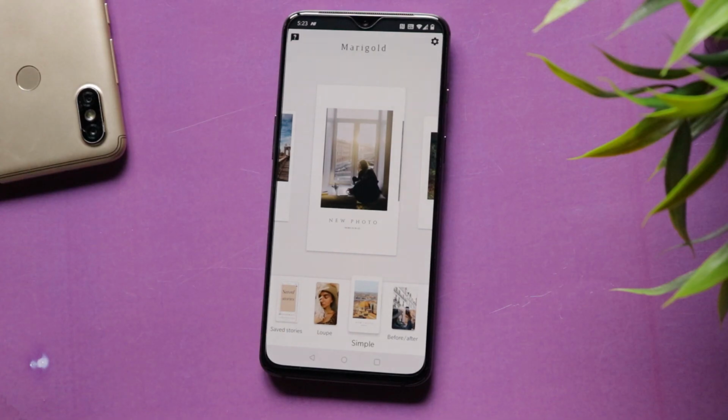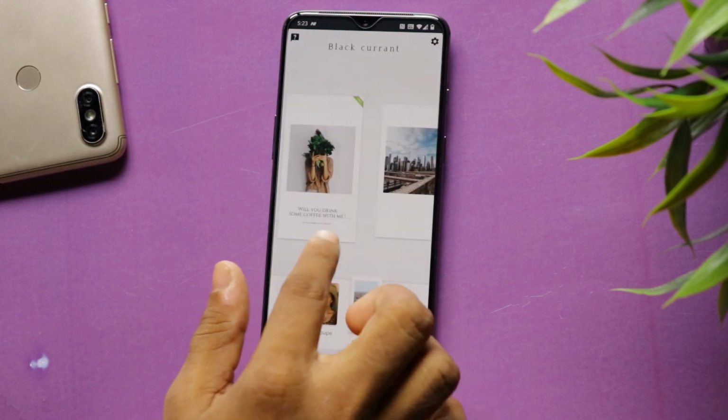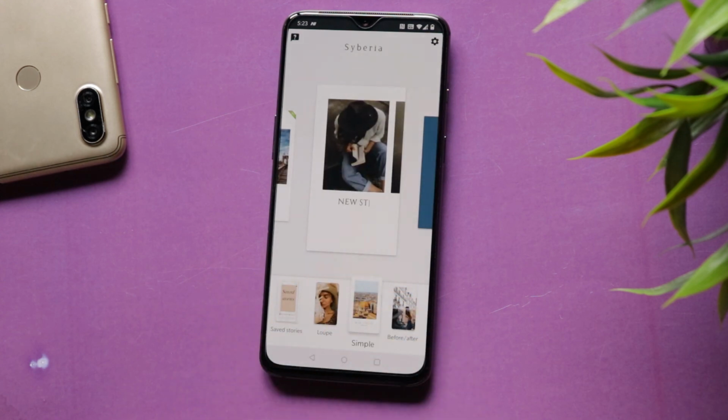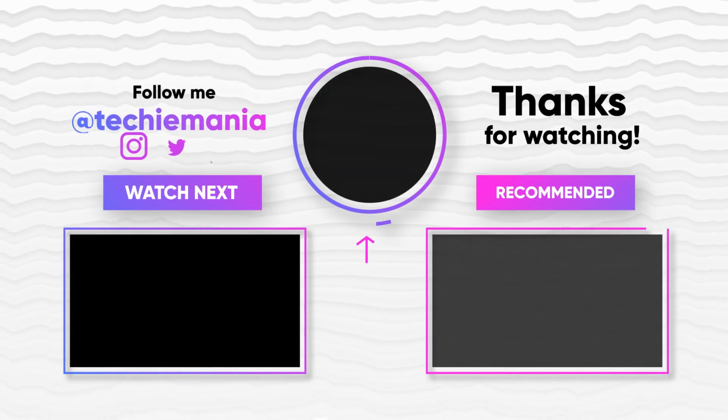I also checked some other apps like Animated Stories, MoStory, etc. But I found the free templates better on this one. You can check them out as well, they also have some nice templates.